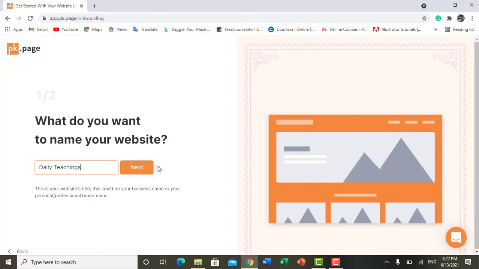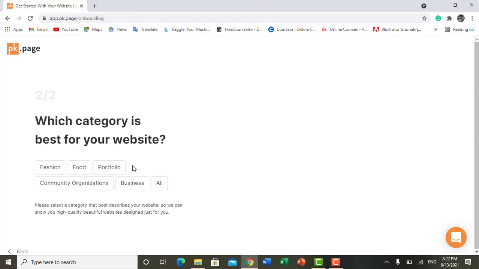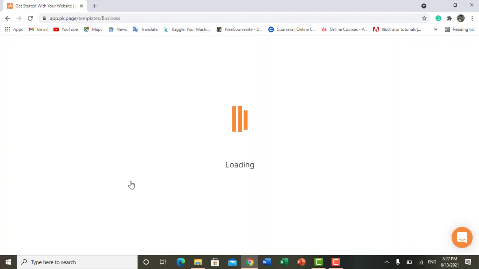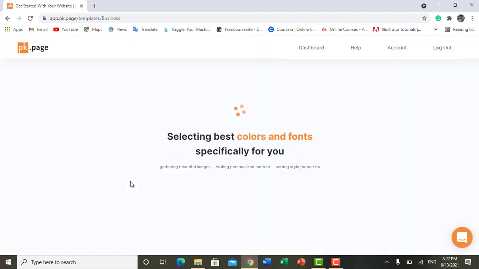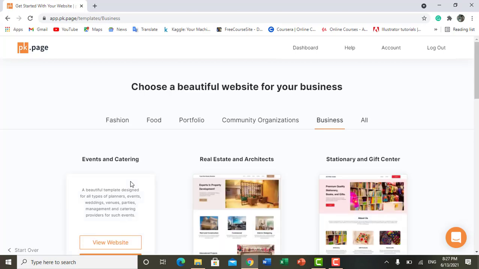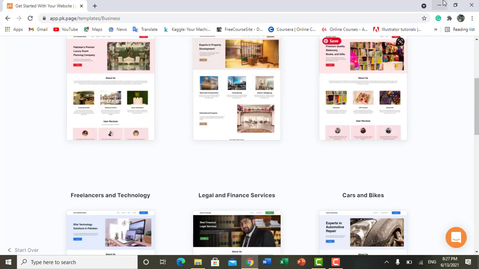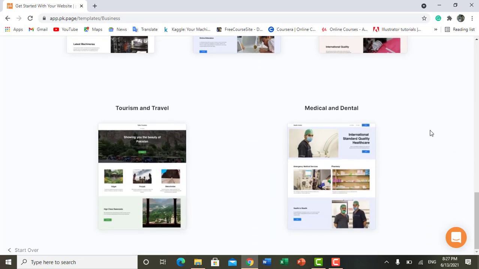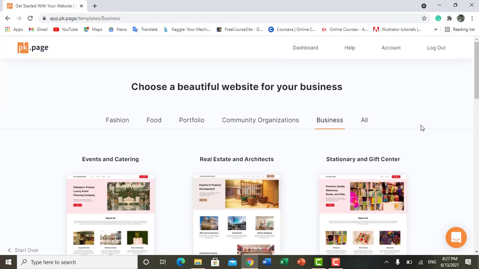and click on next. Now here's one of the most interesting things: it's asking what category your website belongs to. I'm selecting business because I want to establish my business online. And it's selecting the best color and the best font for our business website. You can see multiple templates here, and you can select any one. It's up to you what type of template you want to select.